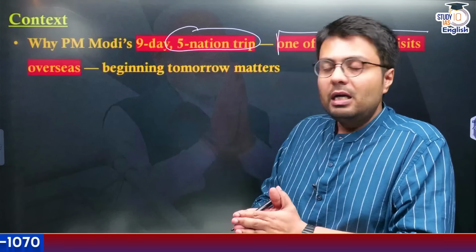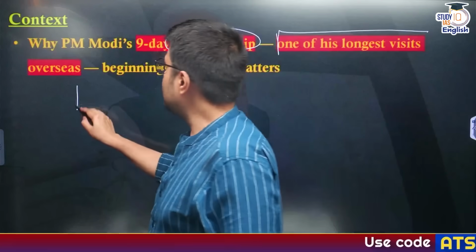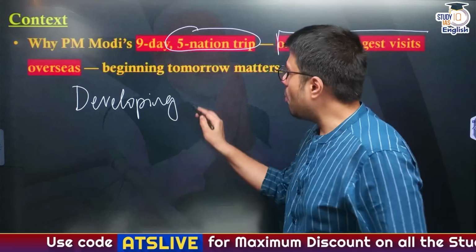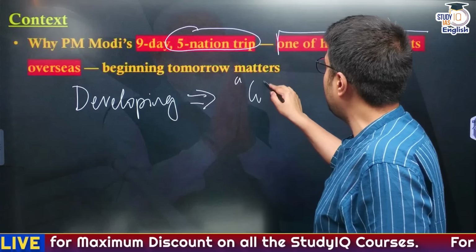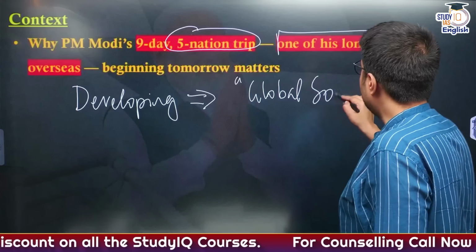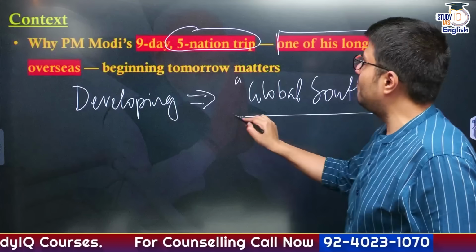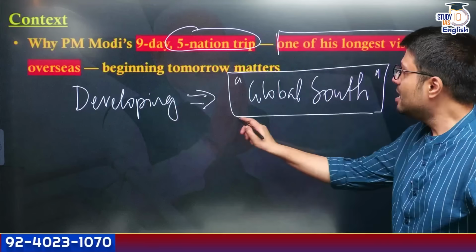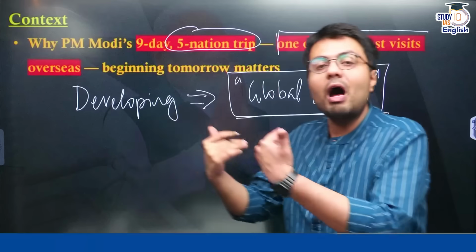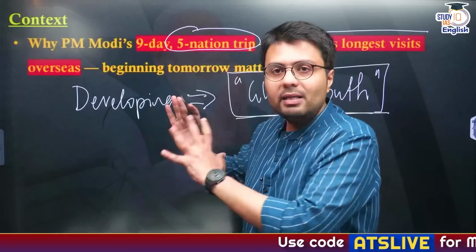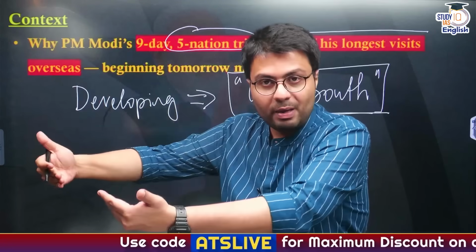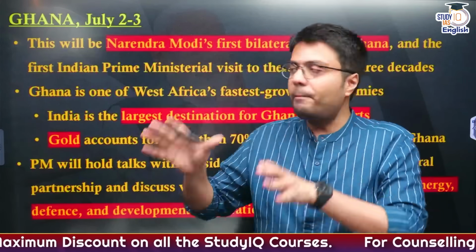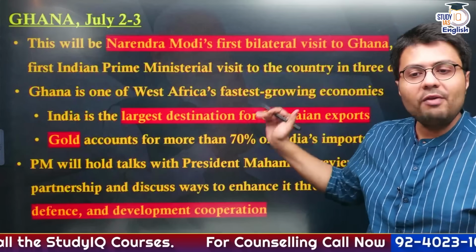Now, the common aspect about all these countries is that all these countries are developing countries, right? And the group of developing countries are also referred to sometimes as the group of Global South, right? Now, India is a developing country. All these countries are developing countries, and therefore India's relations with these countries can be seen as the government's attempt to increase its outreach towards the Global South, right? So let us understand one by one what these countries are and what their relative importance is in India's foreign policy, right?